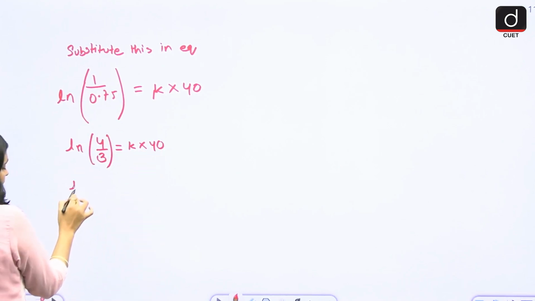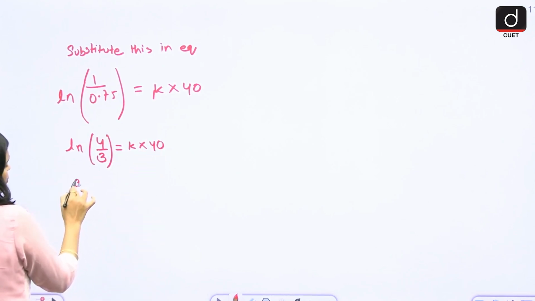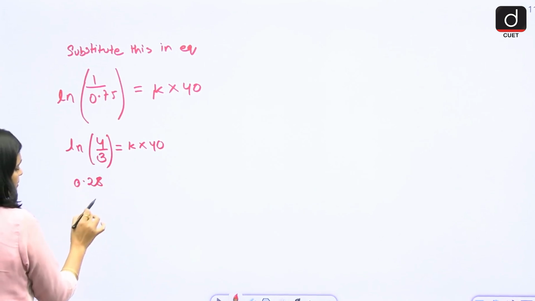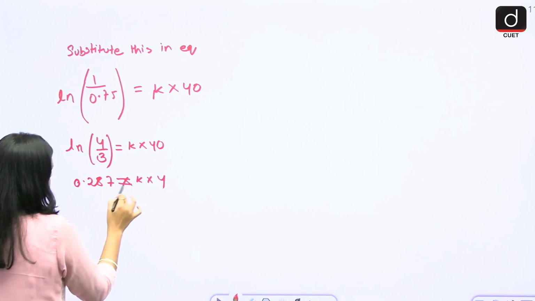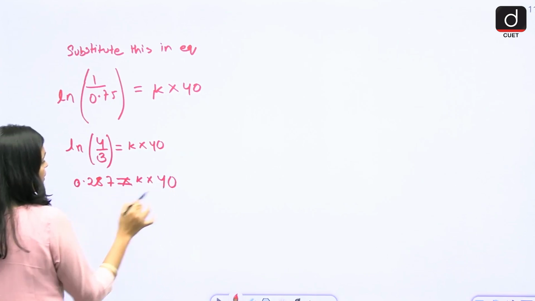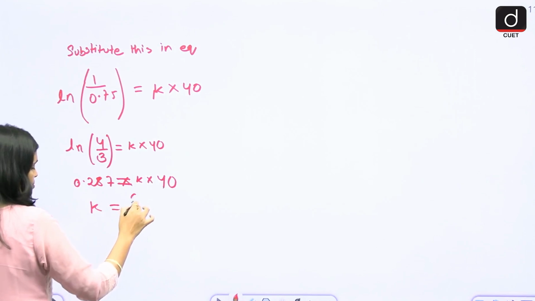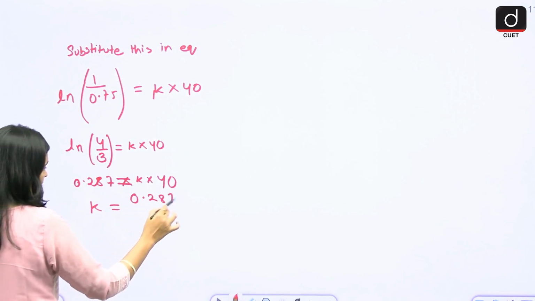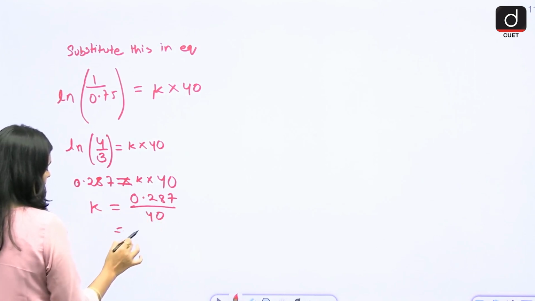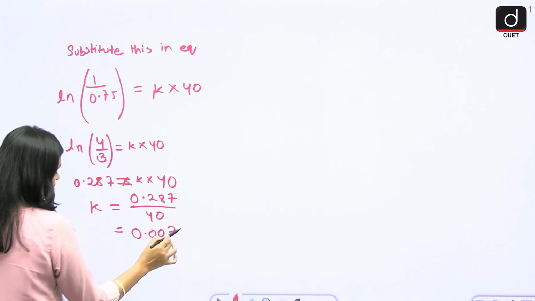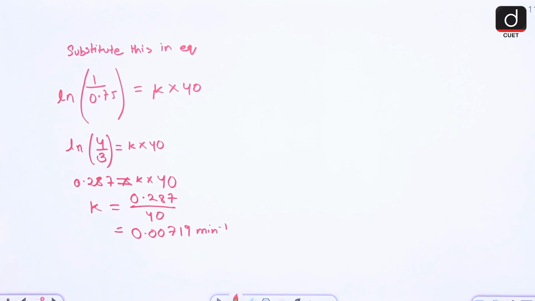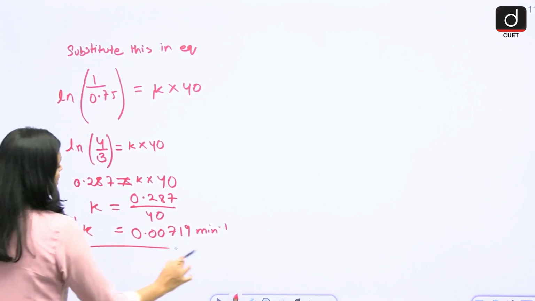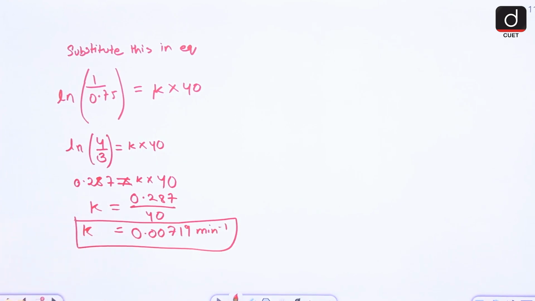Now when you solve this log, you will get the value 0.287 equals k into 40. So from here, take out the value: 0.287 divided by 40, and ultimately you will get 0.00719 per minute. Okay, so this is the value of the rate constant. In the question, you have to find out the rate constant, so this is the rate constant.